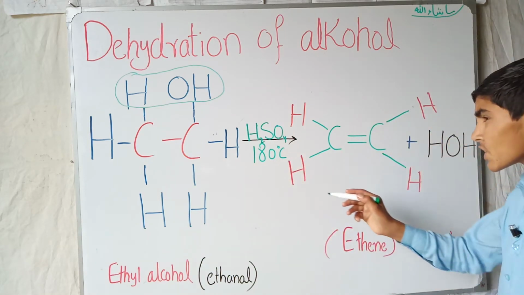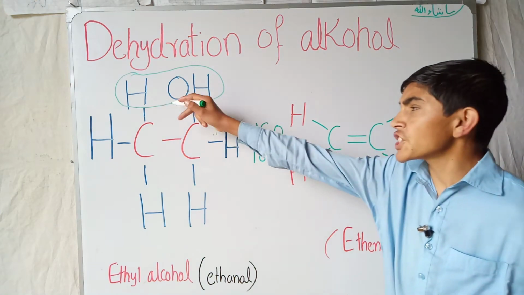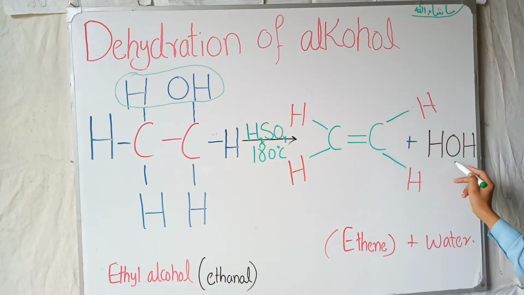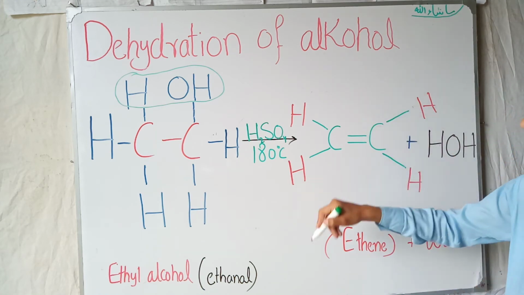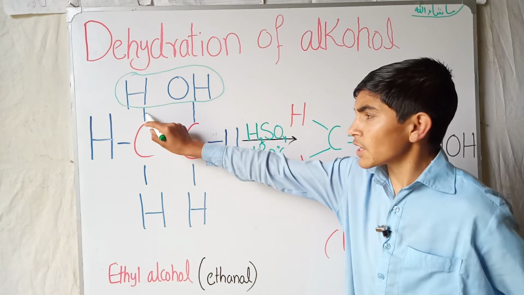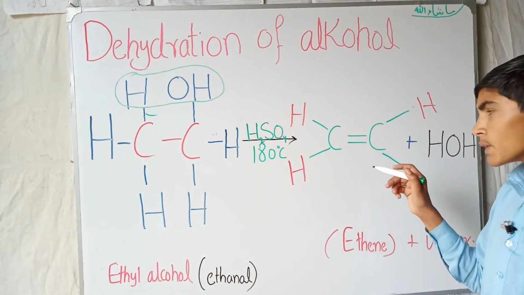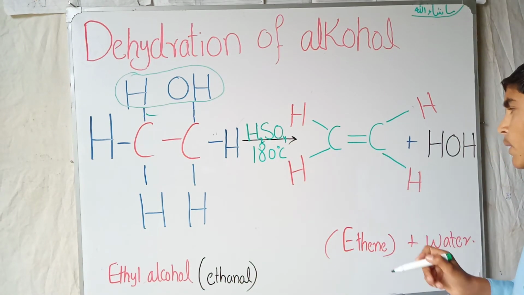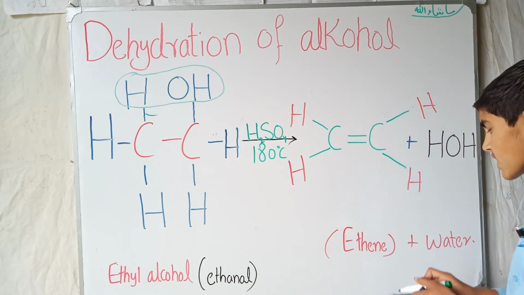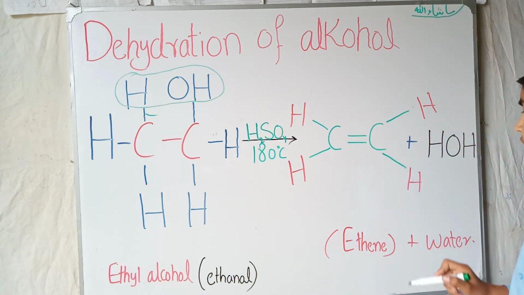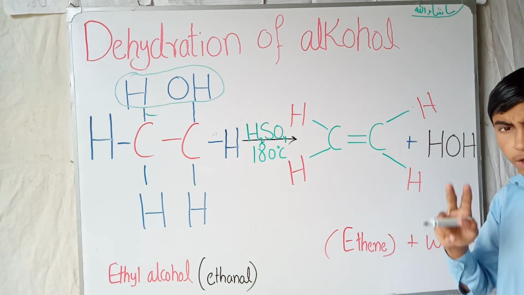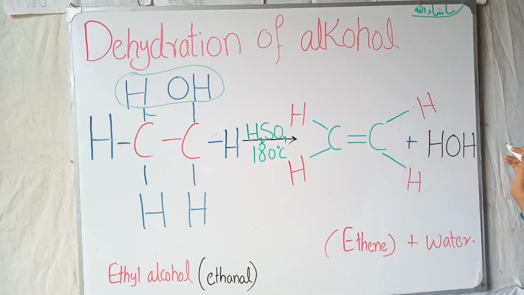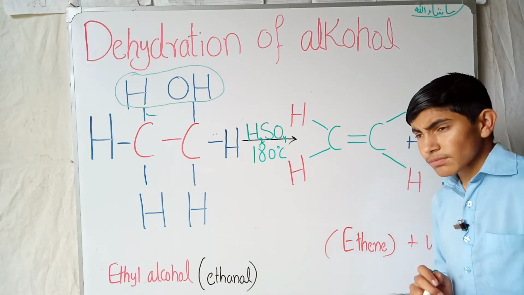When the H and OH are removed, it gives us H2O, water, and the bond between the carbons becomes double. So it gives us ethene plus water.